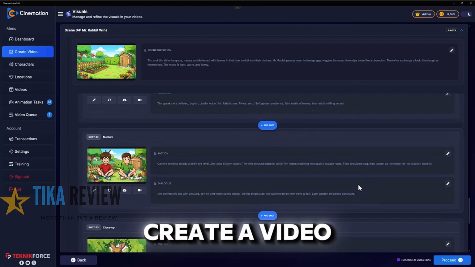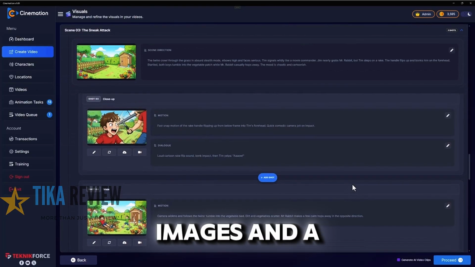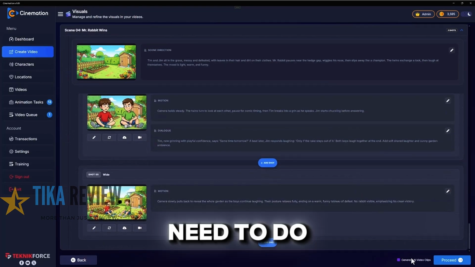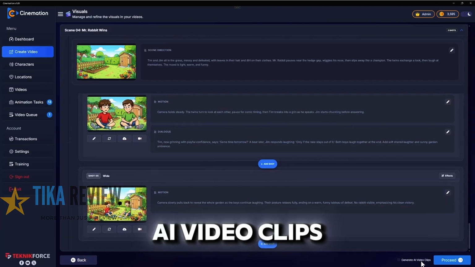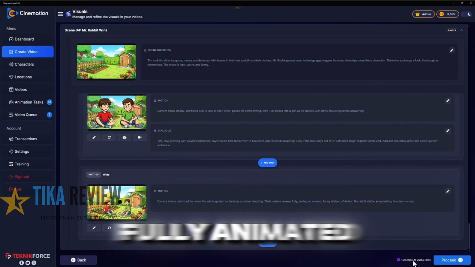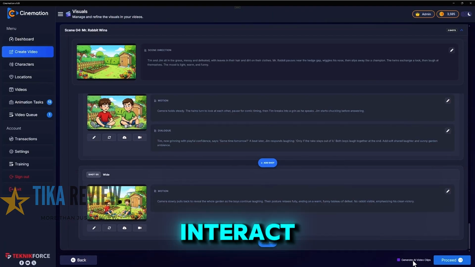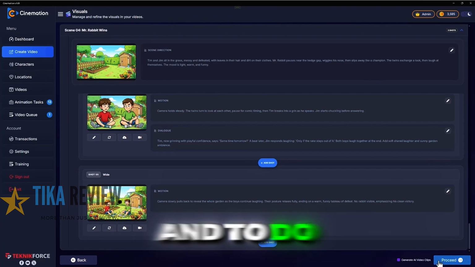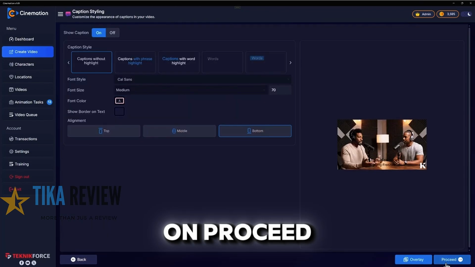Yes, you can create a video that has static images and a slideshow if you want to do it that way. So all you need to do is remove the tick from generate AI video clips. Or of course you can make fully animated content where the characters move and interact and they look beautiful. So let's do that instead, and to do that, keep this checked and click on proceed.